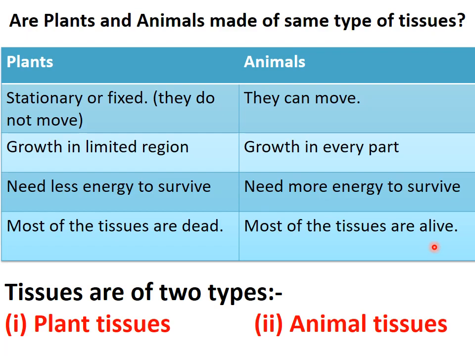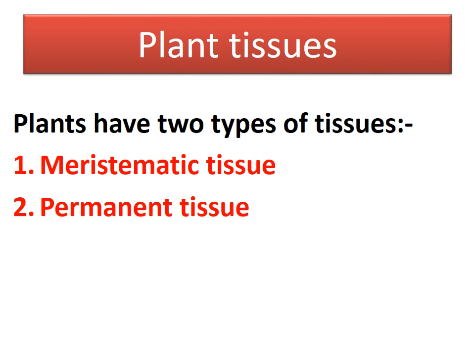So based upon the differences between plants and animals, we can classify the tissues into two types. First is plant tissue. Second is animal tissue. Now, first I would be discussing plant tissues. Later on I would cover animal tissues. So, coming to plant tissues, plants have two types of tissues. What are those? Meristematic tissue and permanent tissue.